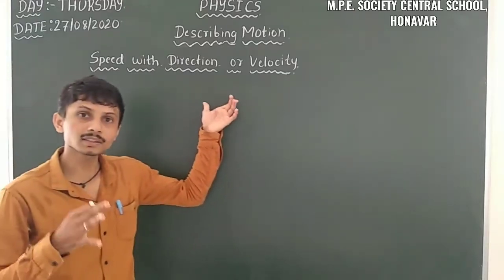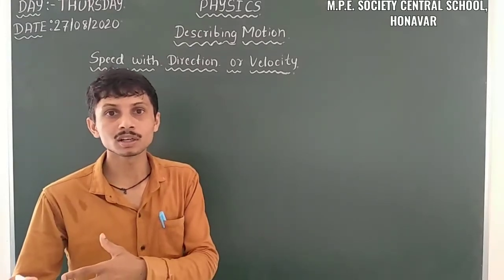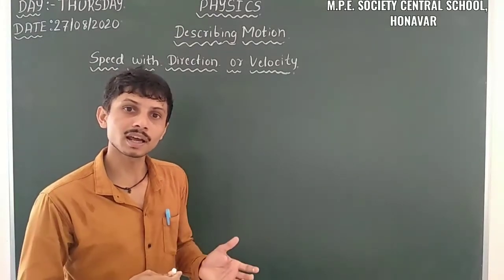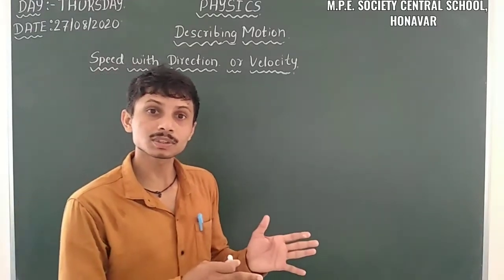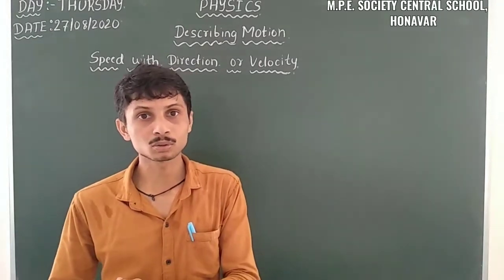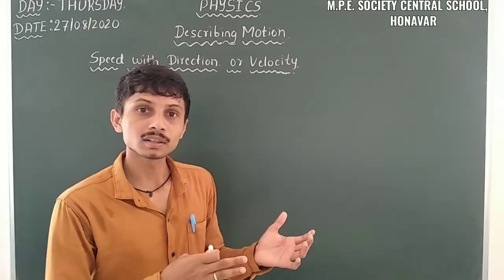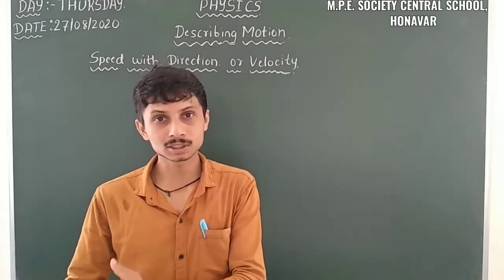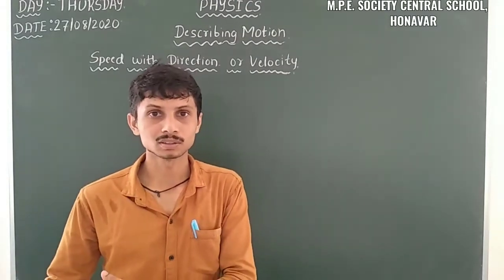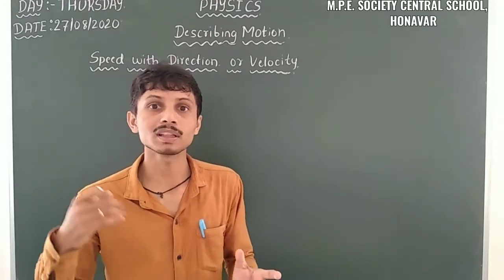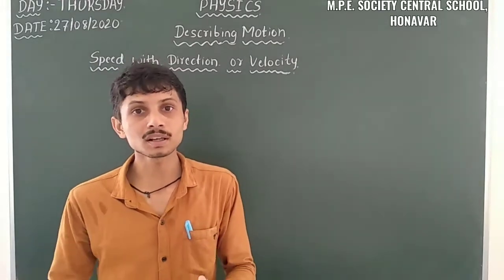When the direction comes in the case of speed, the distance traveled is converted into displacement. That means when we define speed with direction or velocity, it's the rate of change of distance traveled converted into the rate of change of displacement of an object. So here distance traveled is converted into displacement, when the scalar quantity is converted into a vector quantity. Distance traveled is only magnitude. When the direction comes, it converts into displacement, a vector quantity.